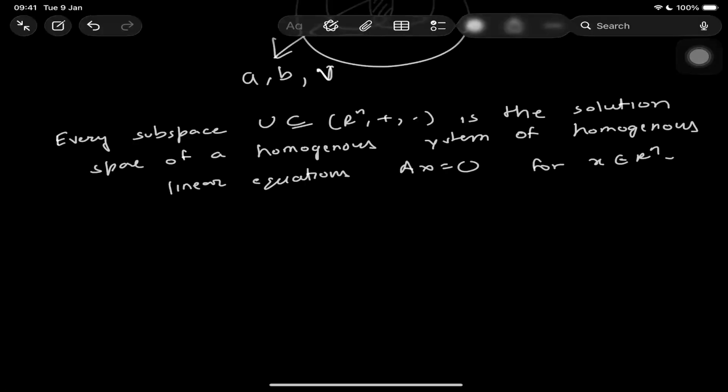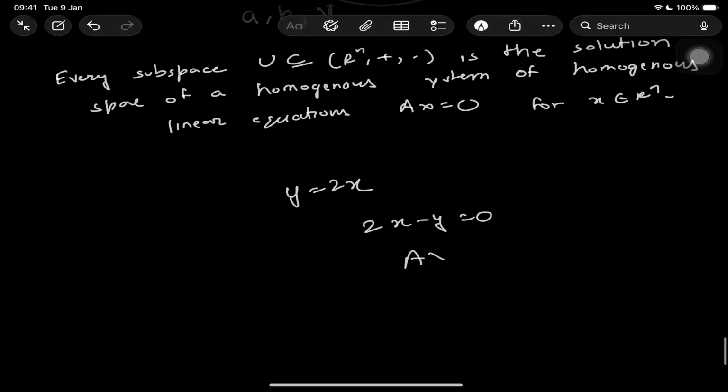For example, if I take the line y equals 2x in R2, the two-dimensional plane, it's a subspace and it can be written as 2x minus y equals 0, which is of the form Ax equals 0. So the statement means that any subspace is exactly the collection of vectors that satisfy some linear equations whose right-hand side is 0.